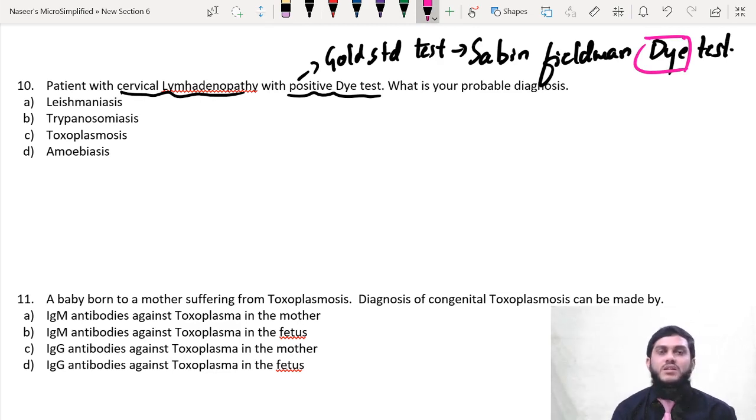Therefore, gold standard test they have given. Therefore, here the answer is toxoplasmosis. There is no doubt in that. The main clue is positive dye test, Sabin-Feldman dye test, right? Cervical lymphadenopathy is the clinical manifestation of toxoplasmosis in adults.